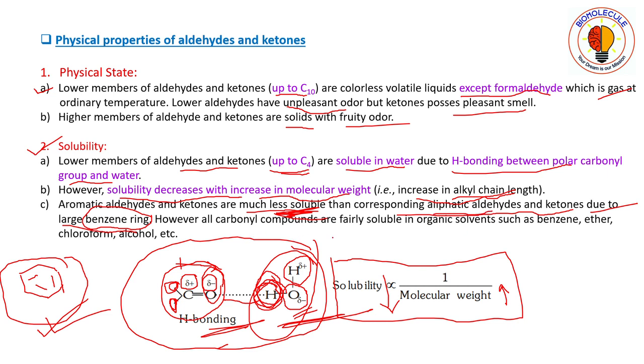However, all carbonyl compounds are fairly soluble in organic solvents such as benzene, ether, chloroform, alcohol, etc. Organic solvents means nonpolar solvents, but somewhat polar solvents also. Benzene and ether have some polarity, of course, and chloroform and alcohol, these are just organic solvents. They will not be soluble in inorganic solvents.